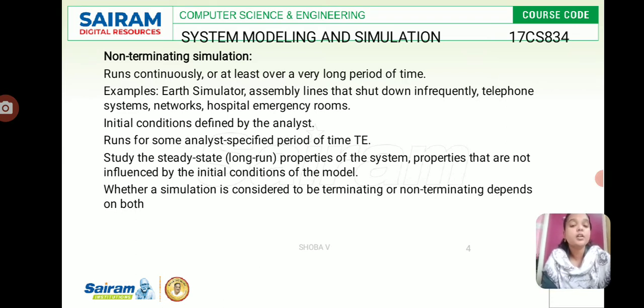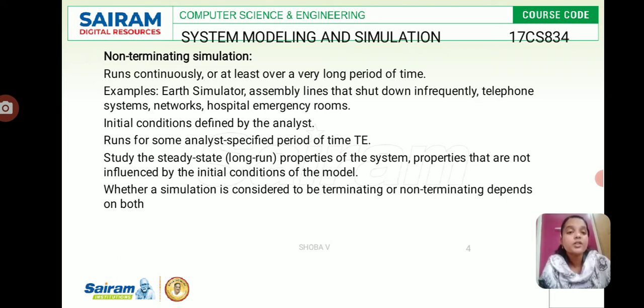Here it runs continuously, or at least over a very long period of time. Examples are assembly lines that shut down infrequently, telephone systems and networks, and hospital emergency rooms or ICUs. The initial conditions are defined by the analyst, based on the parameters. It runs for some analyst-specified period of time TE, and it studies the steady state long run properties of the system, properties that are not influenced by the initial conditions of the model.